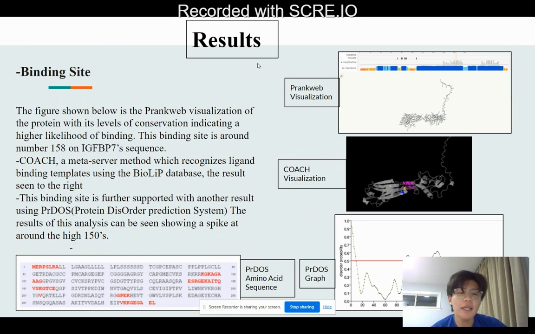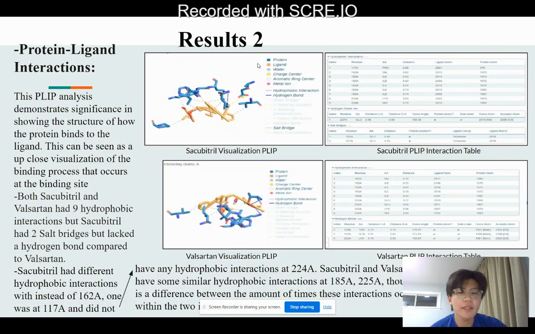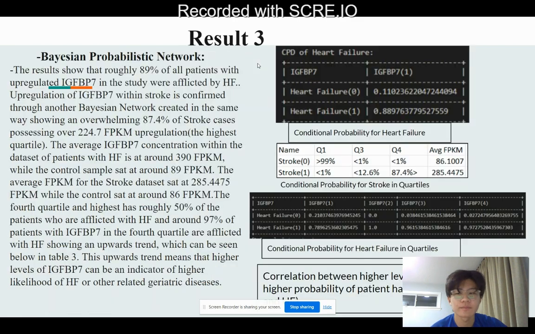The binding site is around the high 150 areas, and this is confirmed with 3 different models: 158, 150s on the amino acid sequence for the protein. The protein ligand interaction showed promising results, with both sacubitril and valsartan having a similar amount of hydrophobic interactions. Sacubitril possessed 2 more salt bridges, but lacked a hydrogen bond compared to valsartan.